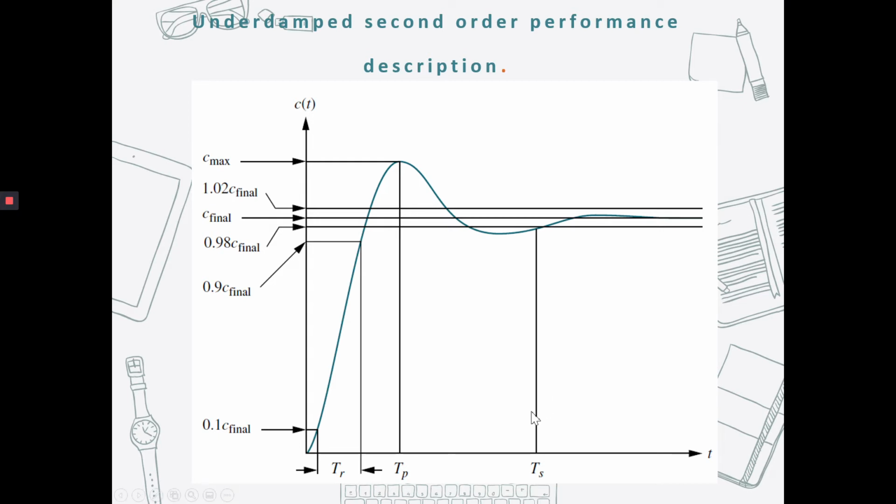The fourth one is settling time, Ts, the time required for the transient damped oscillation to reach and stay within 2% of the steady state value, or we label as 0.98 of the final value. So at this point, this is the settling time.